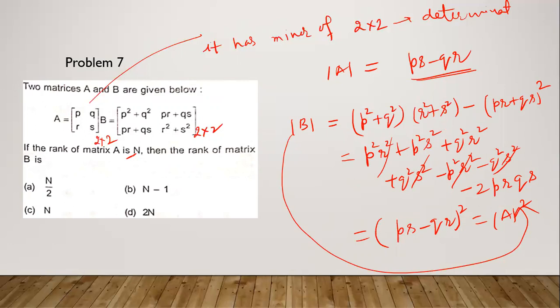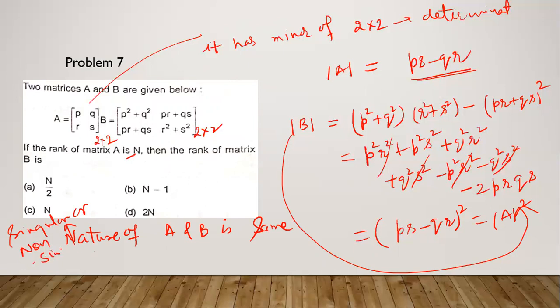If determinant A is 0, then determinant B will also be 0. If determinant of A is non-zero, then determinant B is also non-zero. It means the nature of A and B is the same. This nature can be singular or non-singular. We don't know, it depends on the values of PQRS.